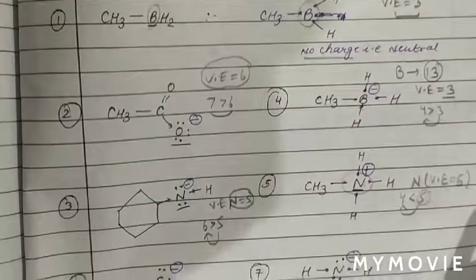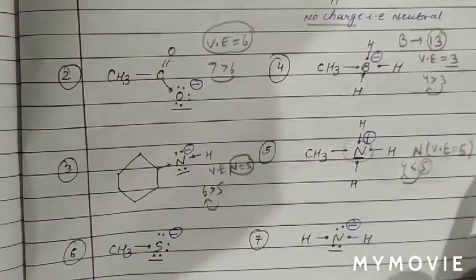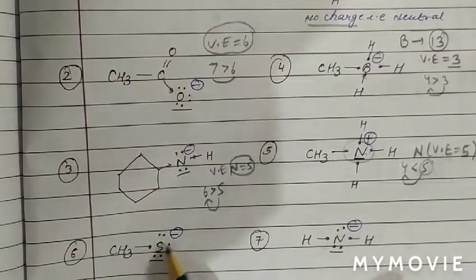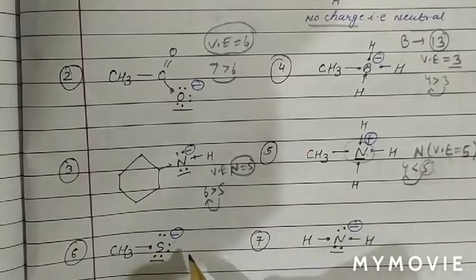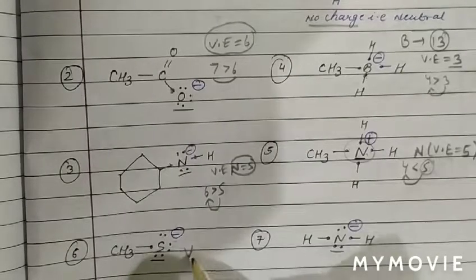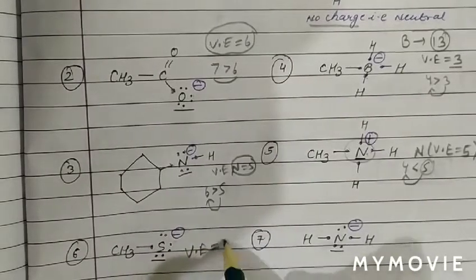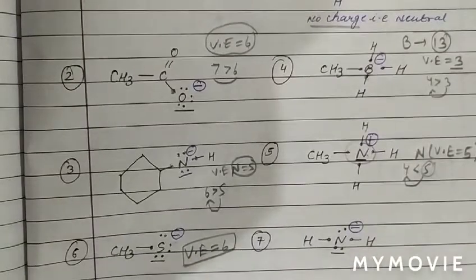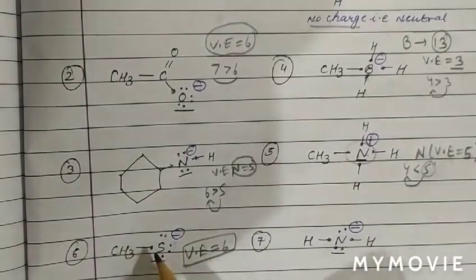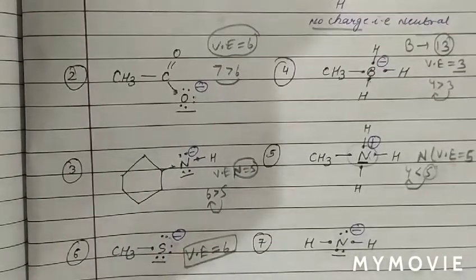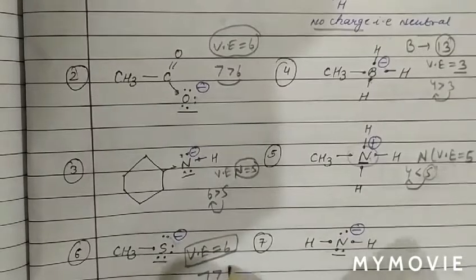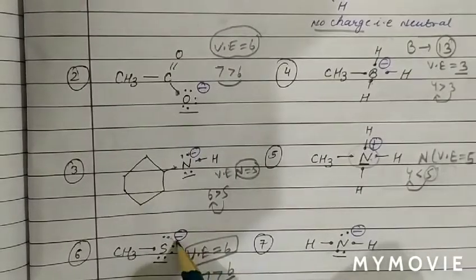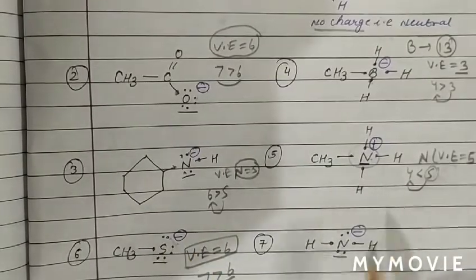Now see the next case. We have to calculate the formal charge on sulfur atom. We can see sulfur is a group number 16 element. So valence electrons in sulfur are 6. Now see, around sulfur we can see 1 2 3 4 5 6 and 1 electron in the bonding. So 7 electrons are there. 7 is more than the valence electron 6, therefore 1 unit of negative charge on sulfur atom.